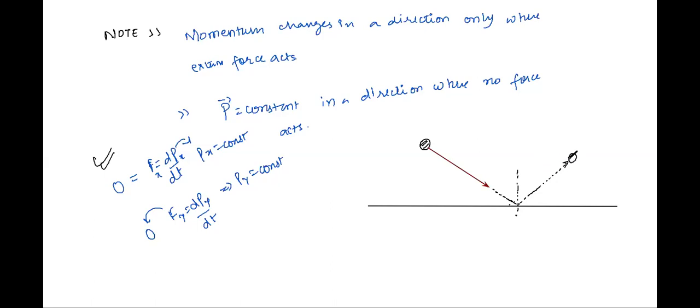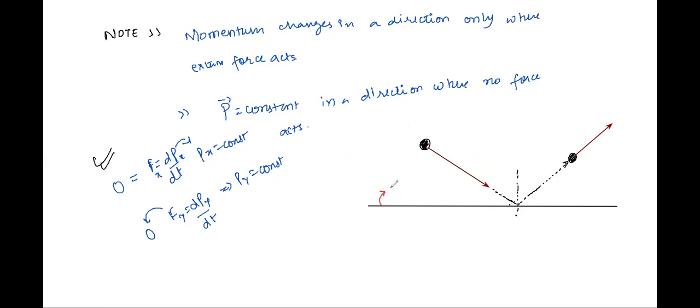So over here, I'll draw the ball again after the collision, and I'll take its direction as this, right? You are told that the coefficient of restitution is e for the surface.